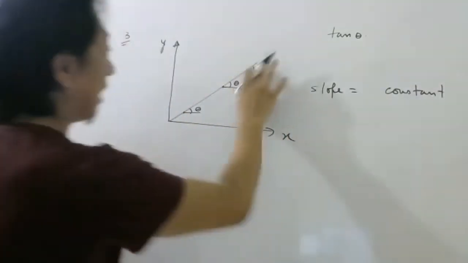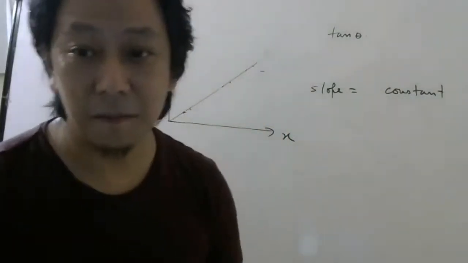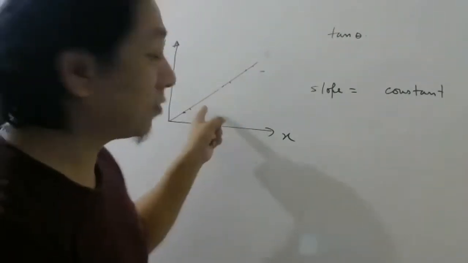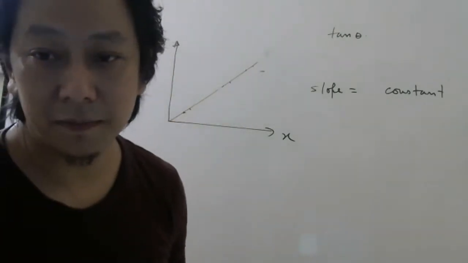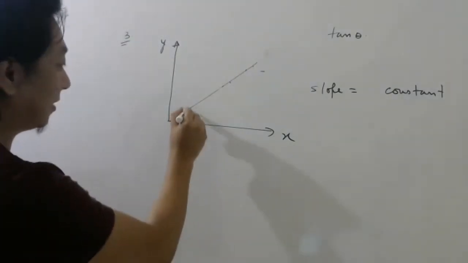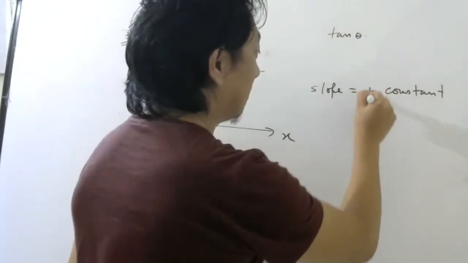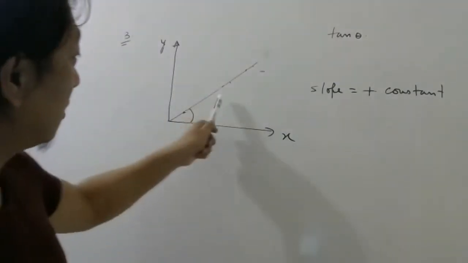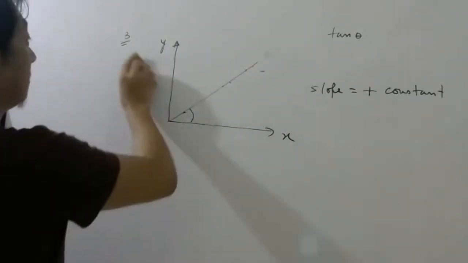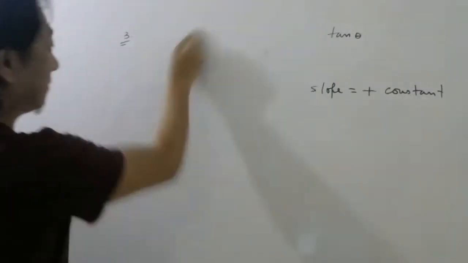If the line is straight, it is constant. Now tell me, is it positive slope or negative slope? Acute angle, see. So acute angle means positive constant. So slope is positive constant in this graph. Write down this also.